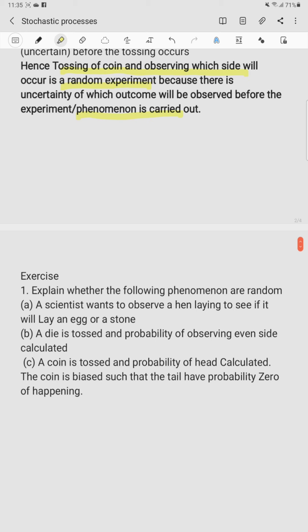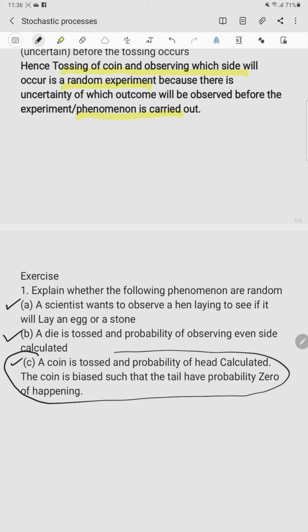These three exercises here, part A, B, C, are meant to explore if you understand what a random experiment is. I will do part C, and maybe you can try part A and B. I'll give the answers of part A and B in our next video. So in part C, the question says a coin is tossed. We know when we toss a coin, the sample space is head and tail. So this is the sample space when we toss a coin.